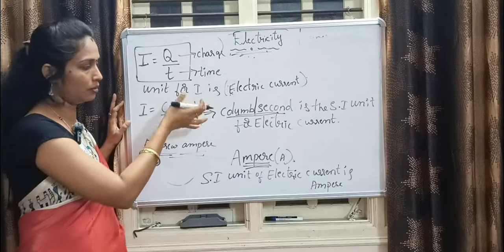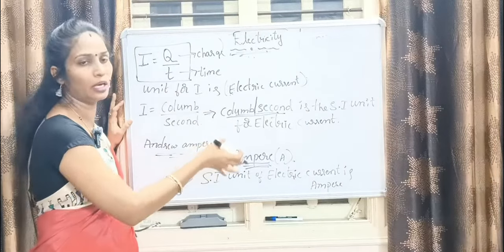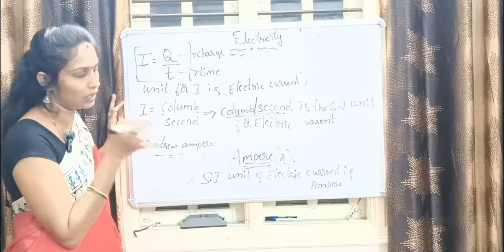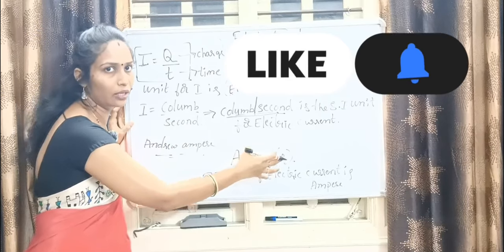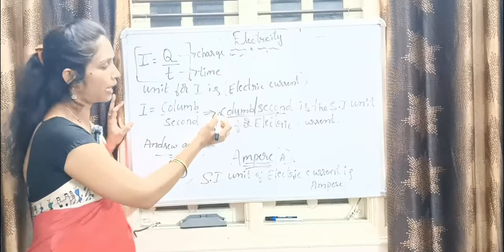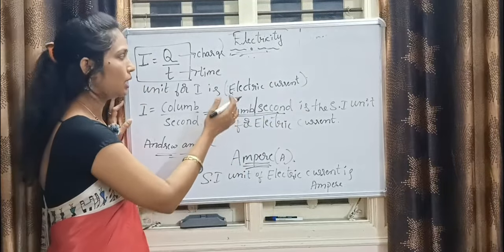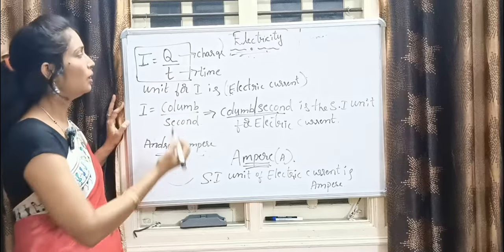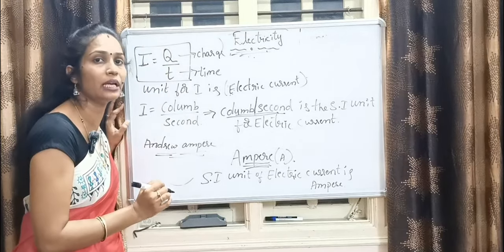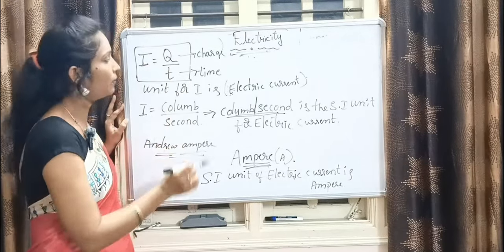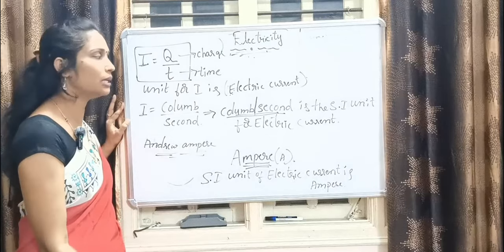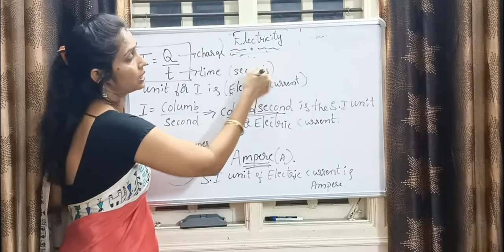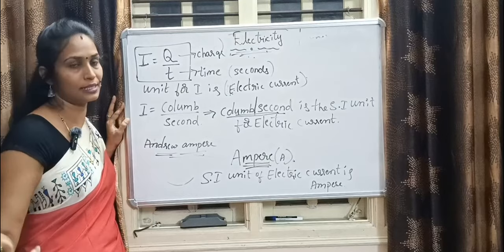Coulomb per second is the definition for charge divided by time, because charge is represented in terms of coulomb and time is represented in terms of seconds.